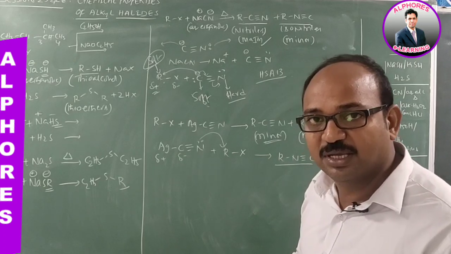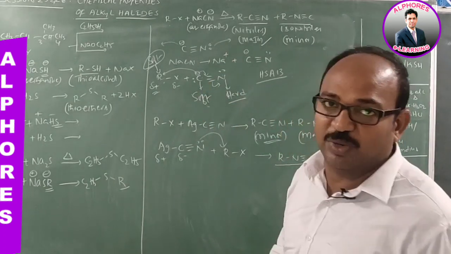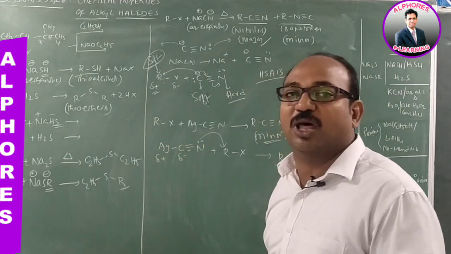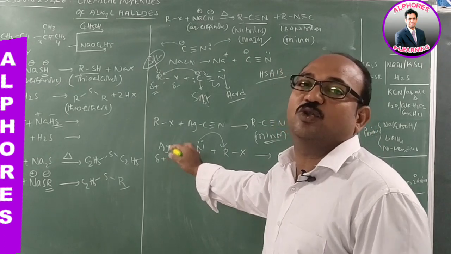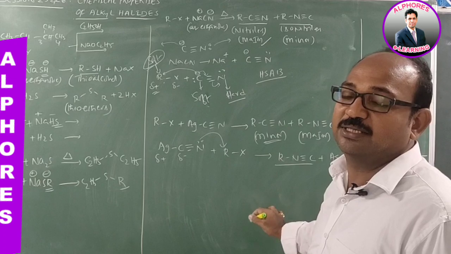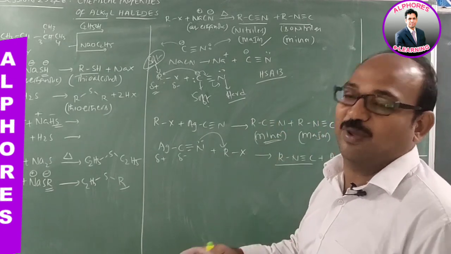Simply, what is the reason for that? NaCN is more ionic, whereas AgCN is not that much ionic. And this one is a polar covalent bond. The Ag-carbon bond is a polar covalent bond. Here C minus does not ionize readily. Hence we are getting isonitriles as the major product. Think about what happened from these cyanides. Further reaction, what happened? Let us see.